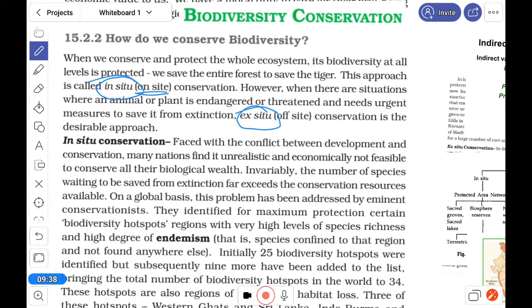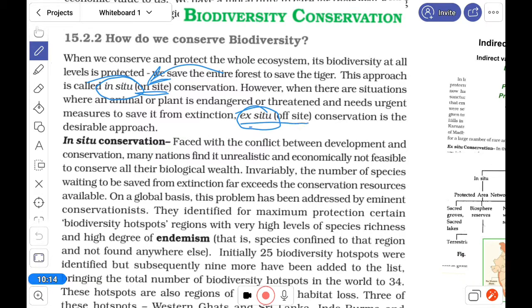Conservation means that where the problem has occurred or will occur, we have to go to that site and check how we can solve the problem. So in situ means we will go there, and there only we can try to solve the problem. That is the meaning, and in broad terms this meaning changes a little bit.